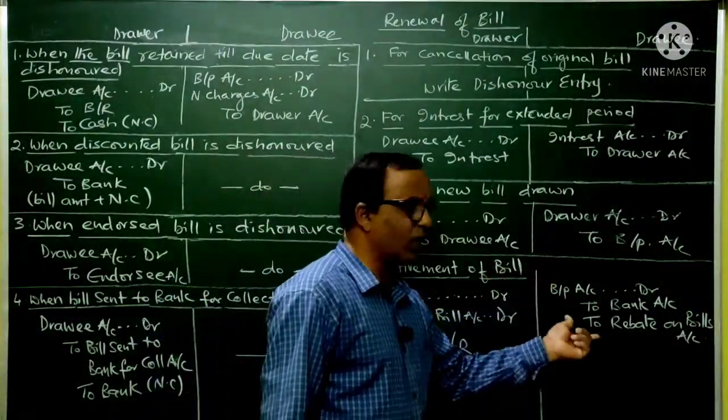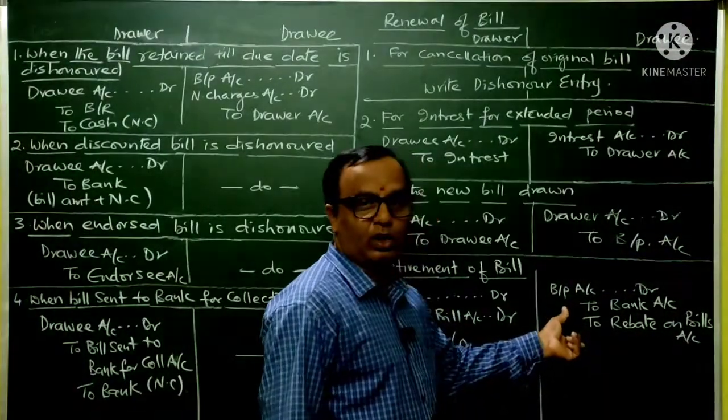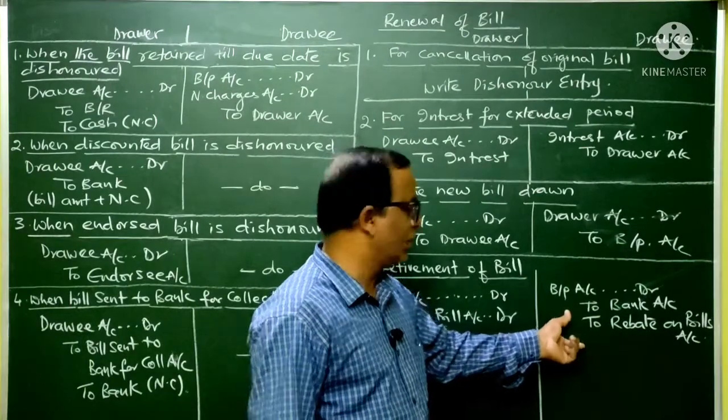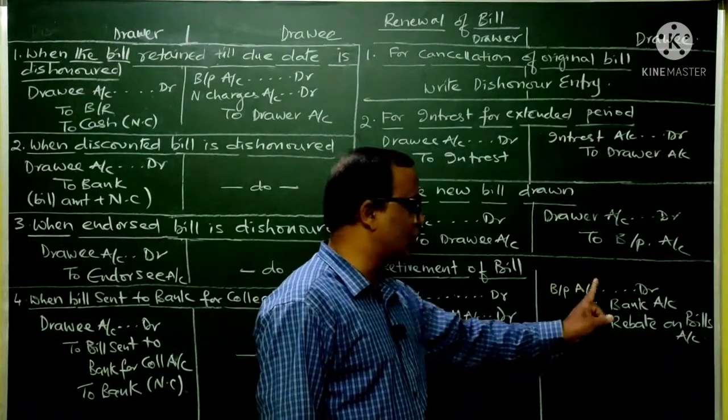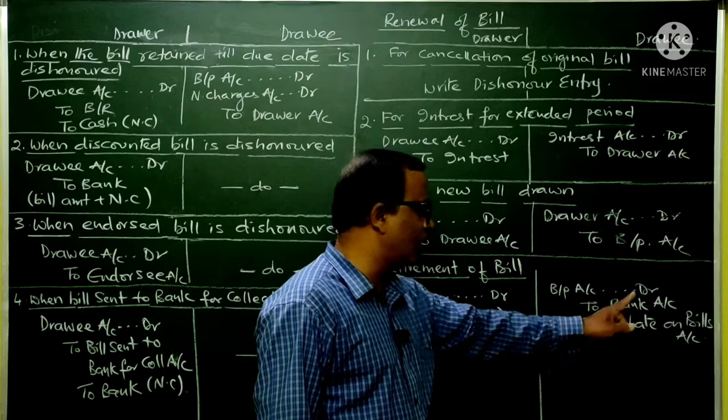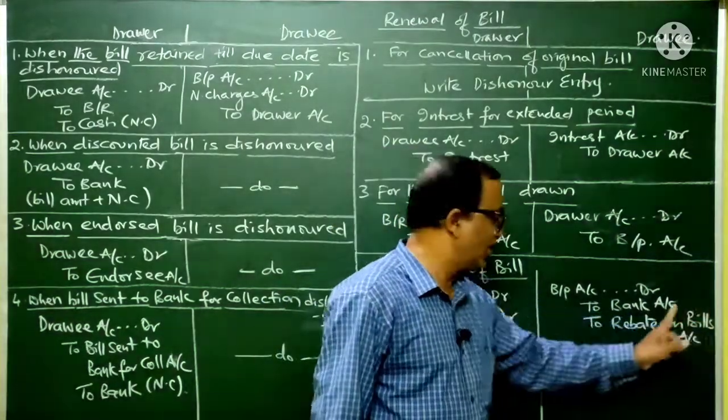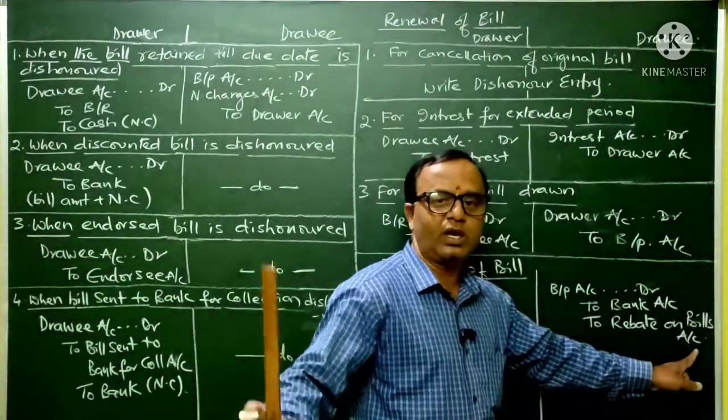Whereas in the case of the drawee, he is making the payment earlier, so rebate on bill is an income to him. So bills payable account debit, against bills payable he is paying it, bills payable account debit to bank, whatever he has paid, then again to rebate on bills, which is an income to him.